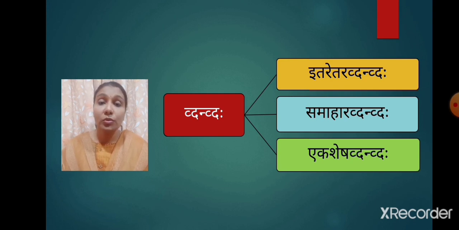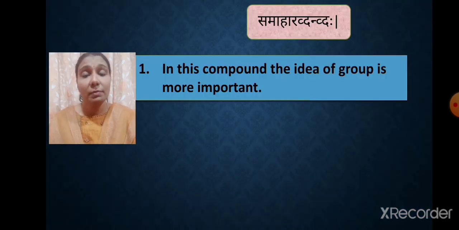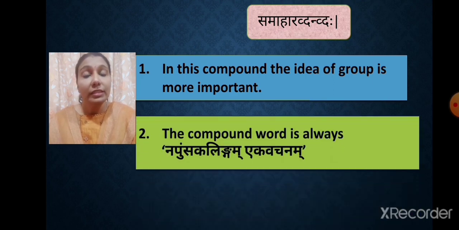Now let me take you to the next type of dvandva samas, that is samahar dvandvaha. Samahar dvandva samas gives importance to the concept of group. The idea of group has been expressed by the compound word. The next point is more important. The compound word, which is an example of samahar dvandvaha, is always in napunsakalingam ekavachanam. I'll repeat, the examples of samahar dvandva samas are always in napunsakalingam ekavachanam.